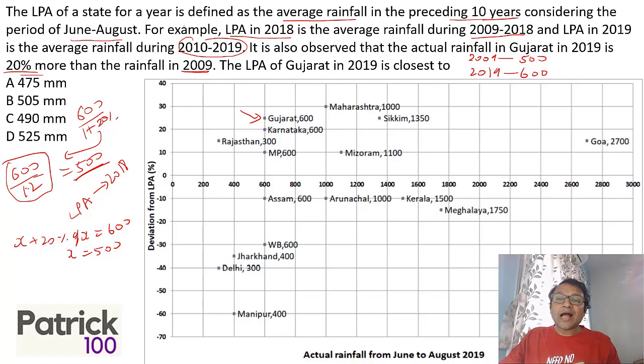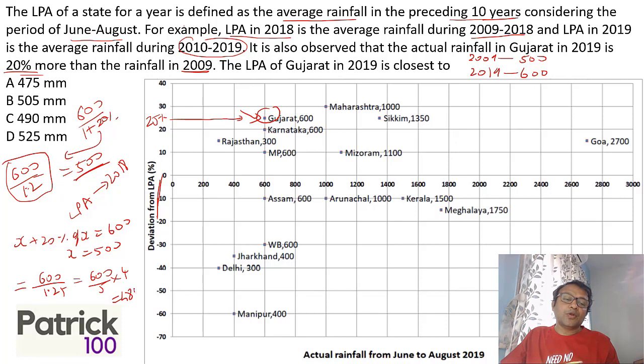Now it is observed that the actual rainfall in Gujarat is 600, and what is the LPA of 2018? We know rainfall is 600 and the deviation from LPA is given as 25%. That means again you can do the same thing. So what was the LPA? 600 upon 1.25, because 600 you get after a 25% increase of LPA. So it will be 600 upon 1.25, or 600 upon 5 into 4, which will give you 480. So LPA was 480 previously, till 2018.